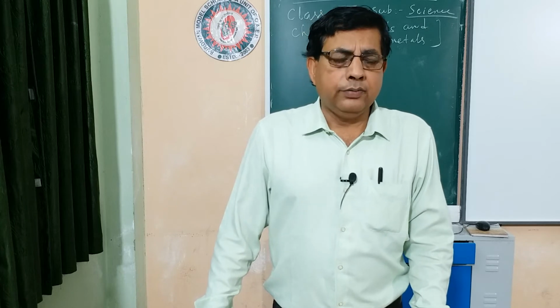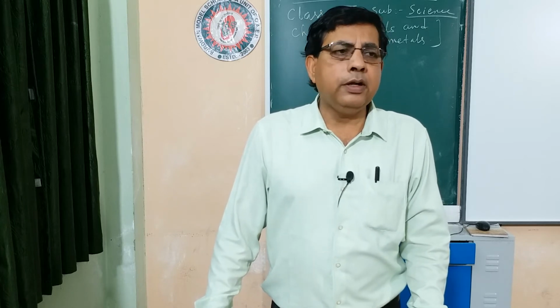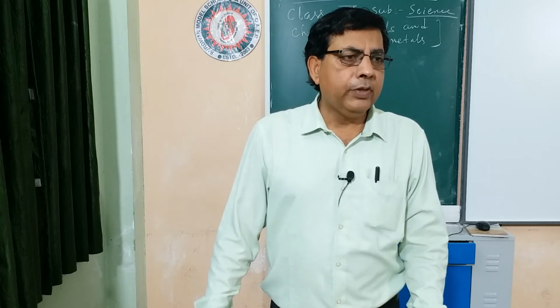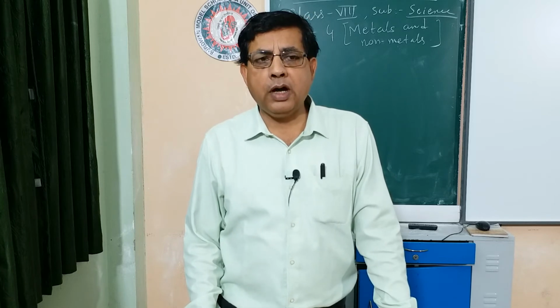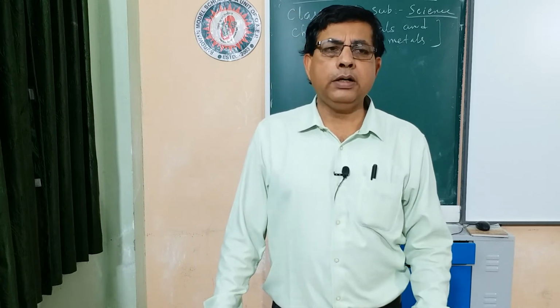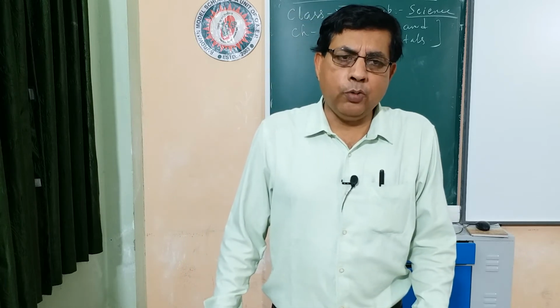Mercury, though it is a metal, has a very low boiling point and low melting point. Similarly, sodium and potassium are metals but have low melting points. Non-metals have very low melting points, but graphite and diamond, the allotropic forms of carbon, have very high melting points. Like graphite and diamond, though they are non-metals, they have very high melting points.